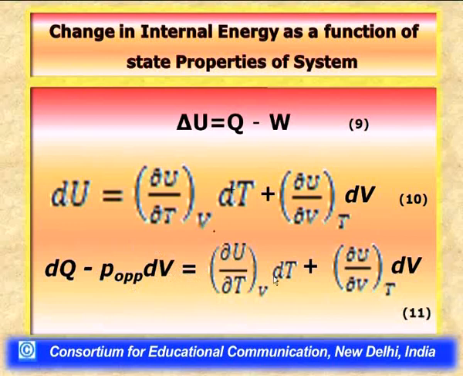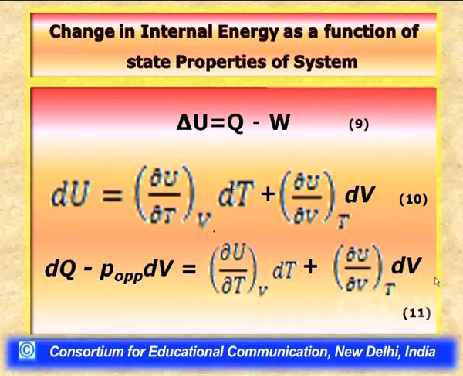Taking equation 10 into consideration, where this is also equal to dU, we make equation 11, which says dq minus P dV equals (∂U/∂T) at constant V dT plus (∂U/∂V) at constant T dV.